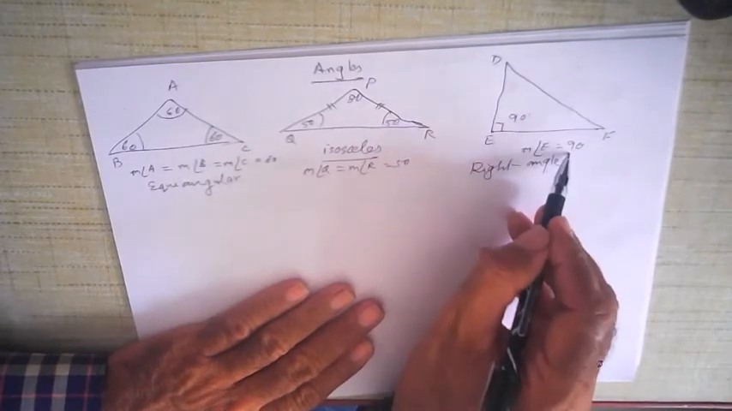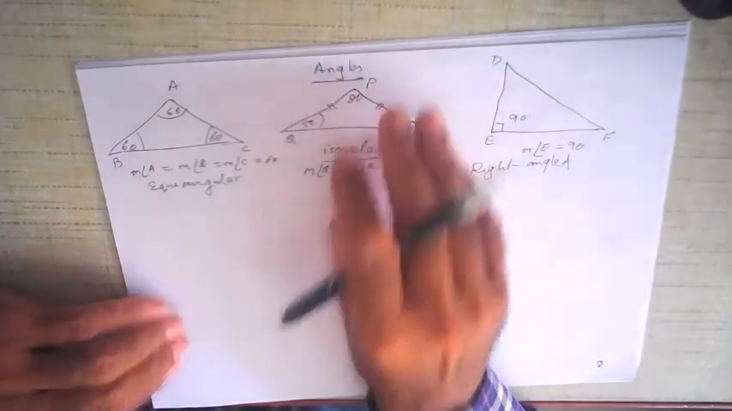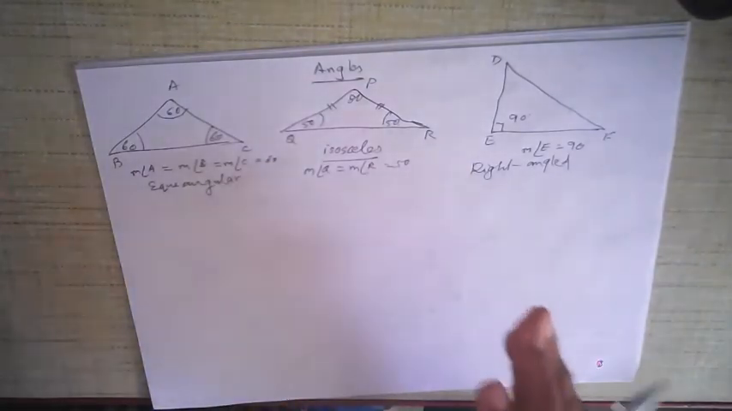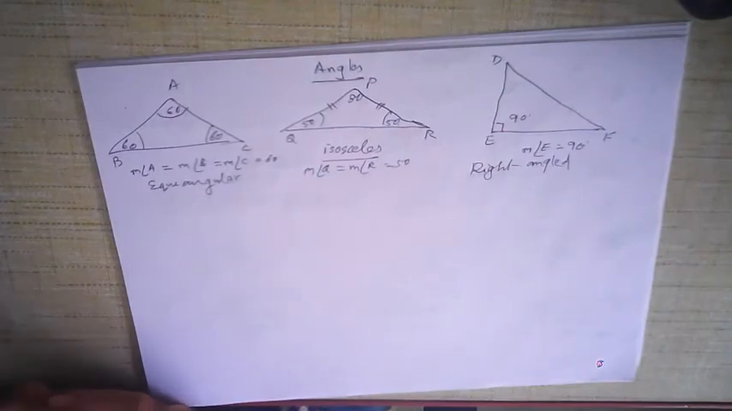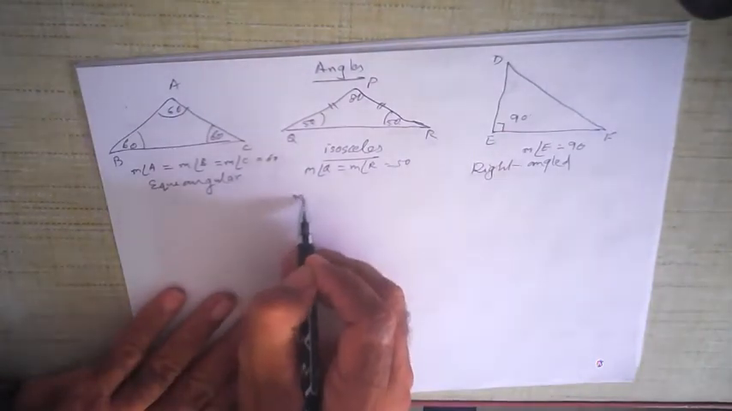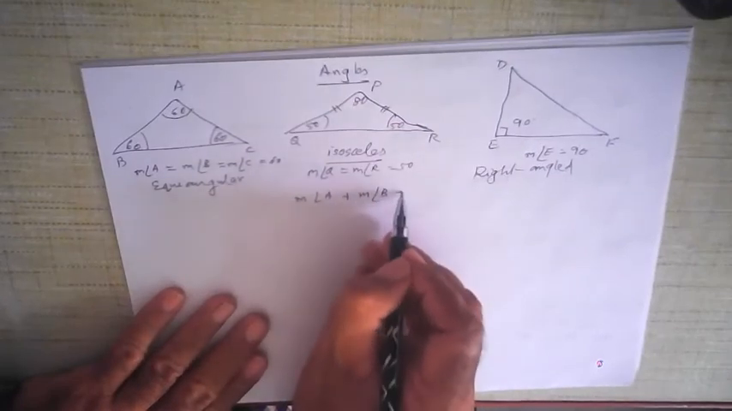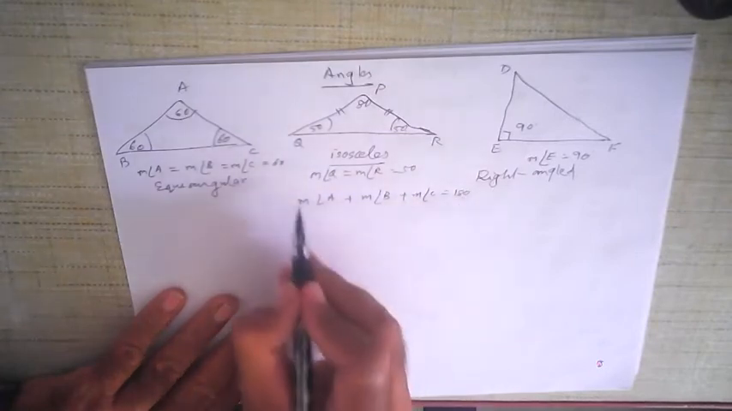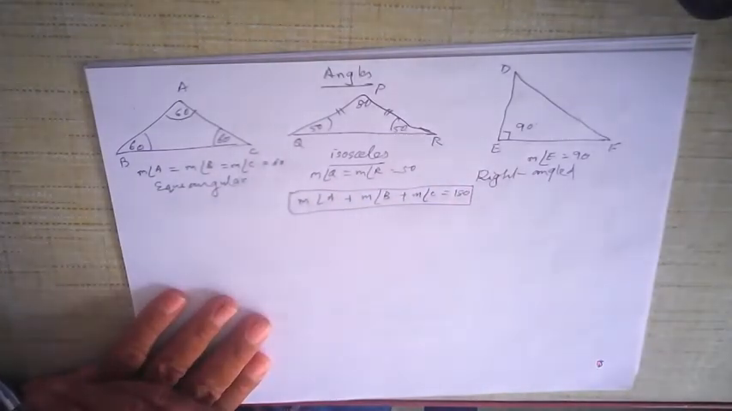Right angled triangle. So from the point of view of sides and from the point of view of angles, we got different triangles. But remember that in a triangle there can only be three sides, there can only be three angles. The sum of the three angles has to be 180 degrees. That means the measure of angle A plus the measure of angle B plus the measure of angle C cannot be less than or more than 180 degrees. It has to be exactly 180 degrees.